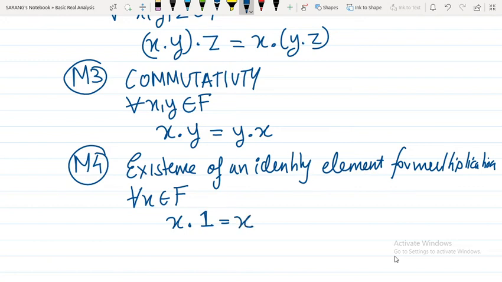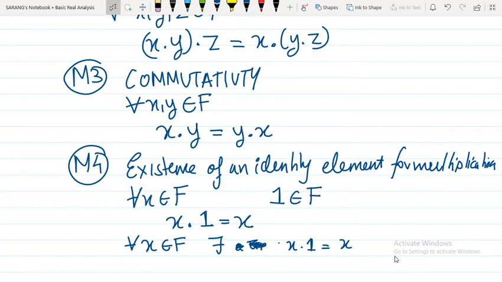So we'll write it in the proper format: for every x belonging to F, x times 1 is x, and here the identity element is 1, which belongs to F.